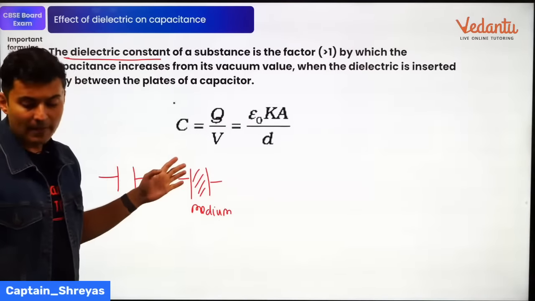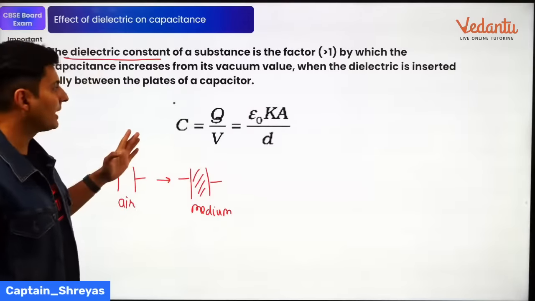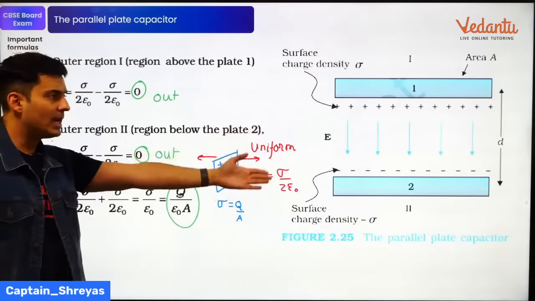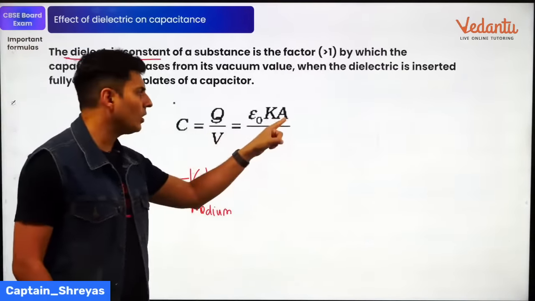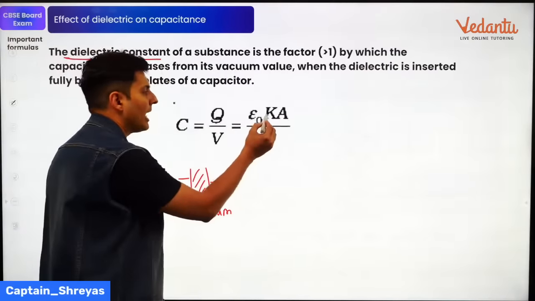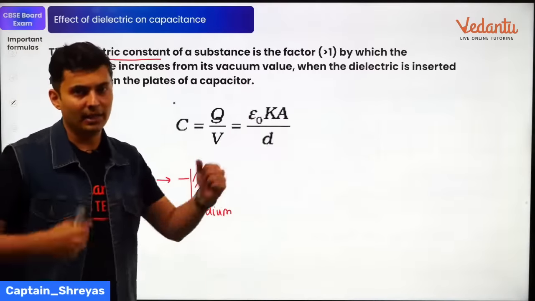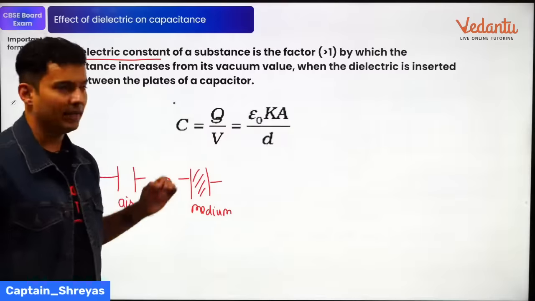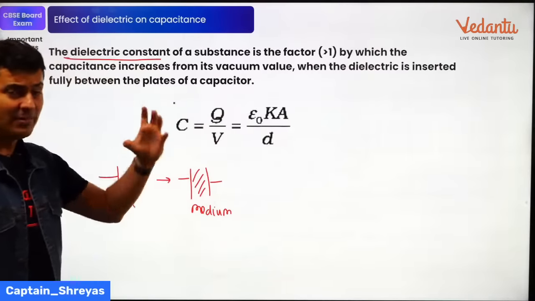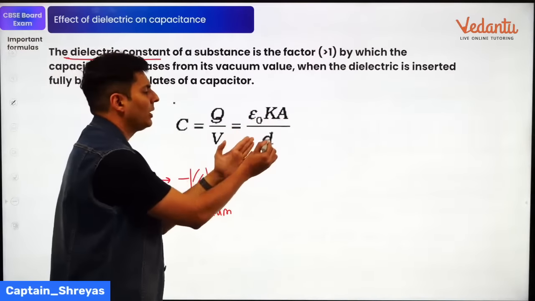So you will see that the value of the capacitance for a parallel plate capacitor is epsilon naught A by D, but if there is a medium inside, then you multiply epsilon naught with the dielectric constant because it will get multiplied K times. Keep this thing in mind. Everyone with me? It will get multiplied K times if there is a medium inside of it. Otherwise, the formula will be just epsilon naught A by D.